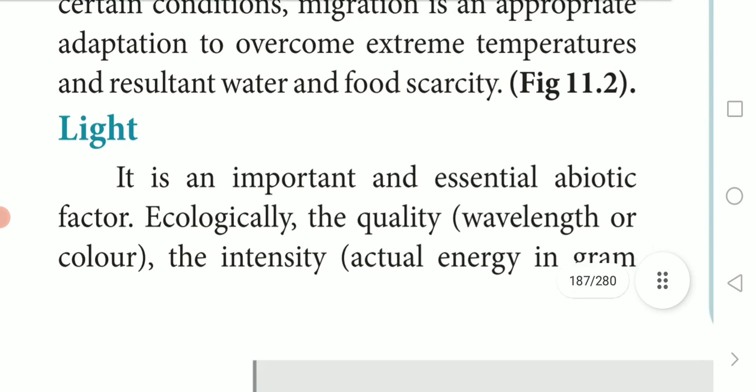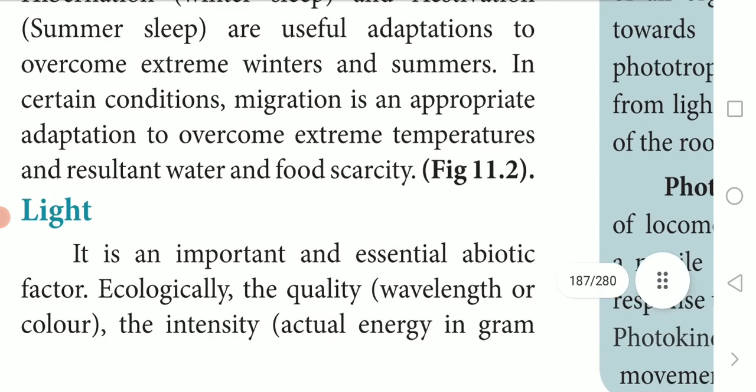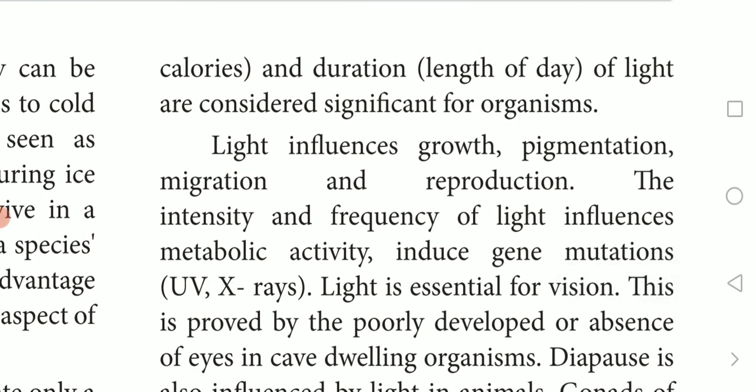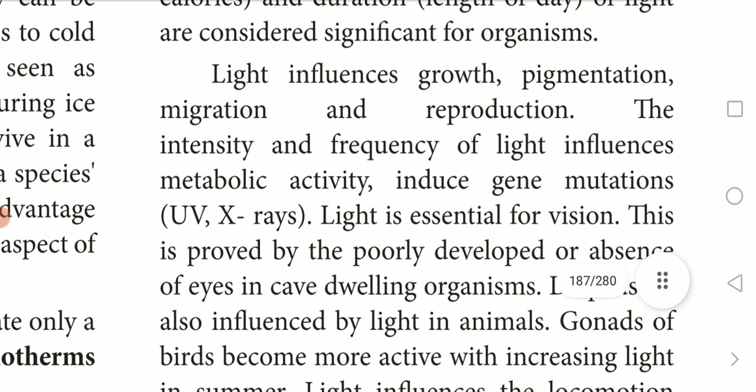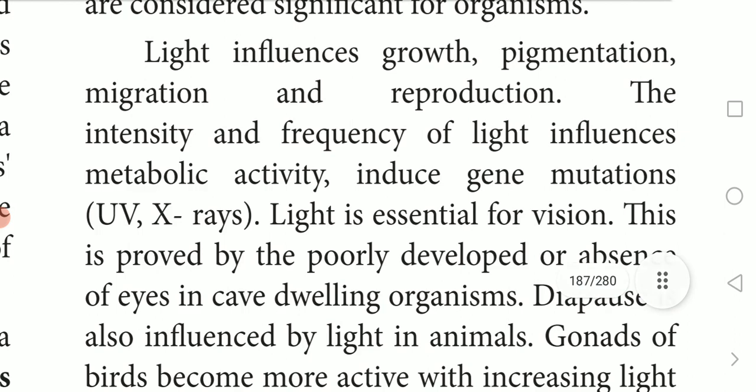The next factor is light. It is an important and essential abiotic factor. Ecologically, the quality, intensity, and duration of light are considered of significance for organisms. Here, light influences growth, pigmentation, migration, and reproduction.